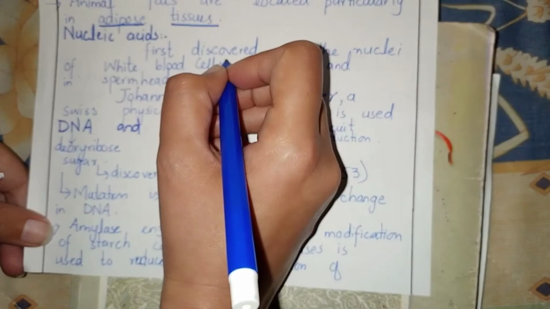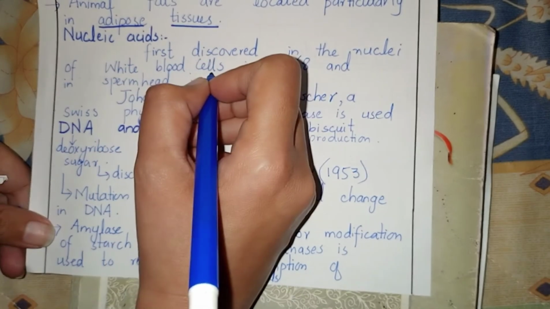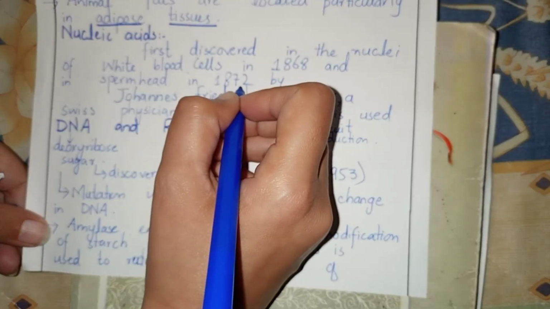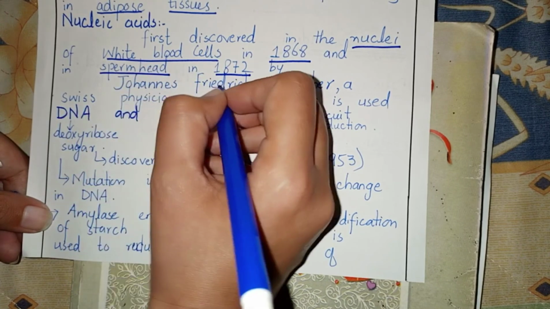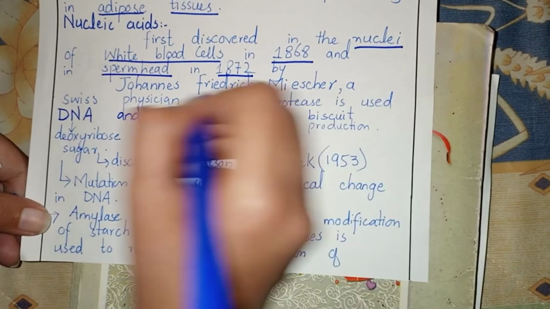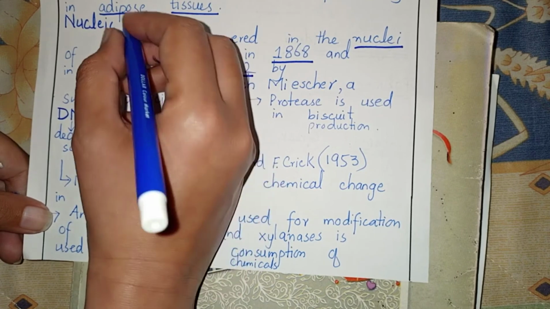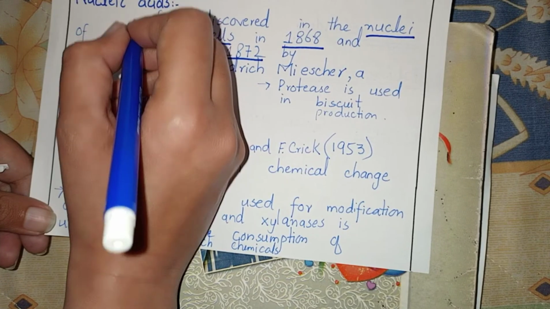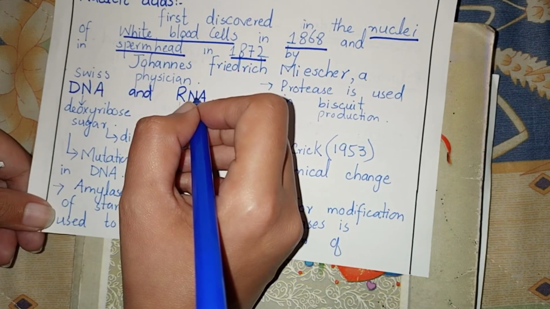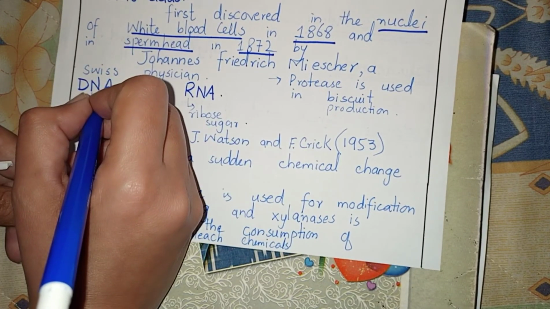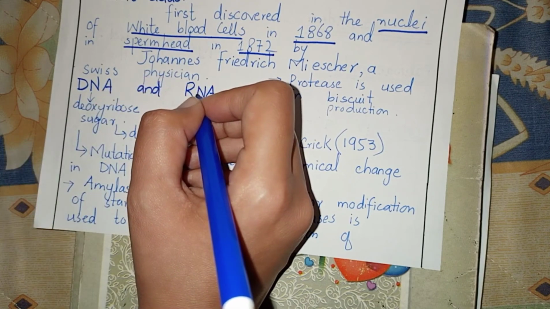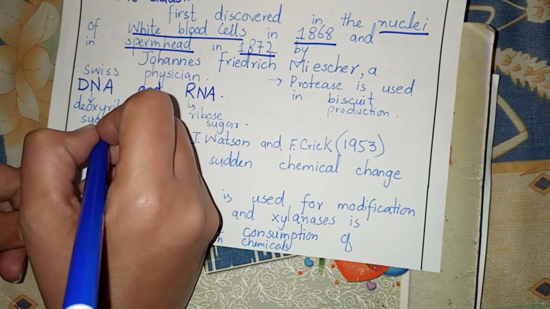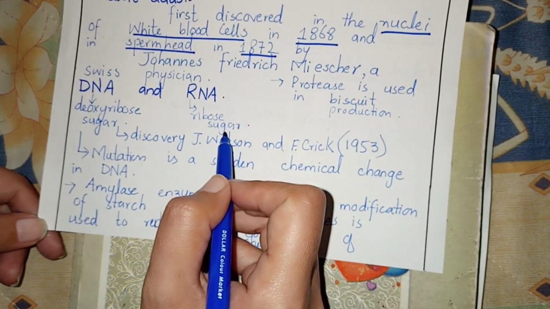Now, nucleic acids. Nucleic acid was first discovered in the nuclei of white blood cells in 1868 and in sperm head in 1872. Johannes Friedrich Miescher, a Swiss physician, discovered nucleic acid. Now the nucleic acids are of two types, DNA and RNA. DNA is deoxyribonucleic acid, RNA is ribonucleic acid. DNA contains deoxyribose sugar, RNA contains ribose sugar.